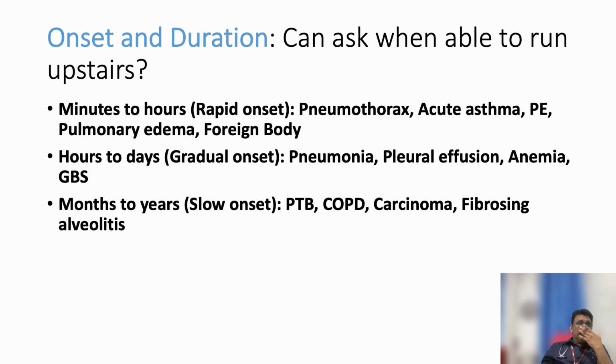Like somebody is having a progressive pleural effusion. They tell that for 1 or 2 weeks he is feeling slight breathlessness. Now suddenly it has increased. That means it's a progressive disease. Or somebody is having progressive breathlessness over months. That can be due to ILD. Or suddenly the patient develops breathlessness after an episode of chest pain.